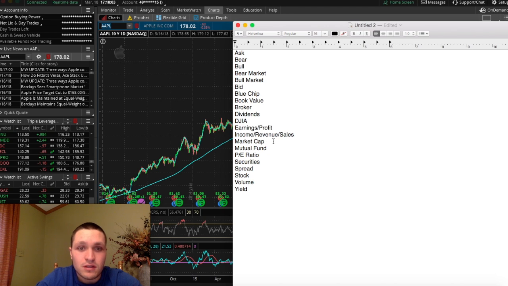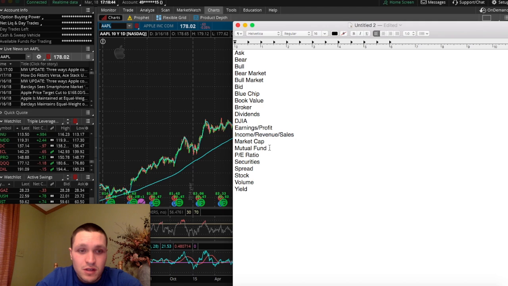Market capitalization is a company's shares outstanding times their stock price. If you go into the SEC filings, you can figure out how many shares outstanding Apple has, which is just the amount of shares that are available to the public. Multiply that by 172 and you get the market capitalization. It's what the company's value is, basically.